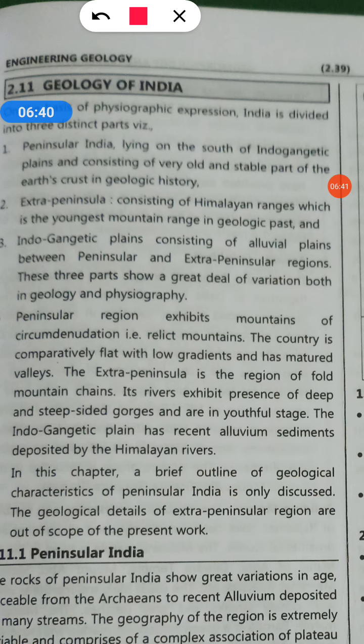India can be divided into three major physiographic divisions, and each division has its own distinguishing characteristics. Physiographic means based on the natural features. First is peninsular India, second is extra peninsula, and third one is Indo-Gangetic alluvial plains.